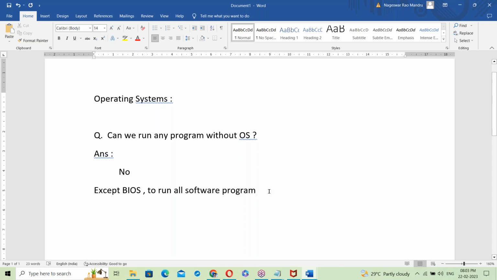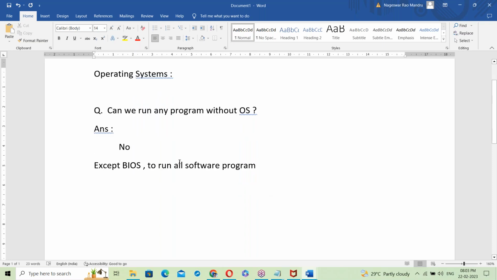Let us continue. So OS is required to run all software programs. So what is BIOS? Anyone have an idea about it?